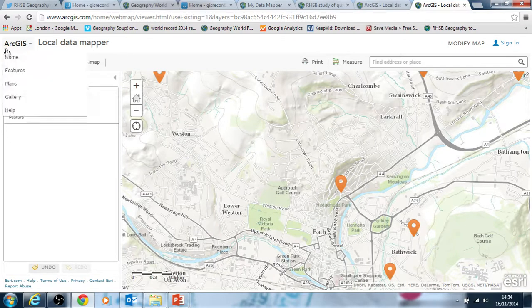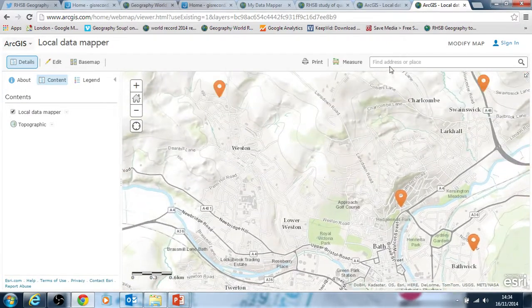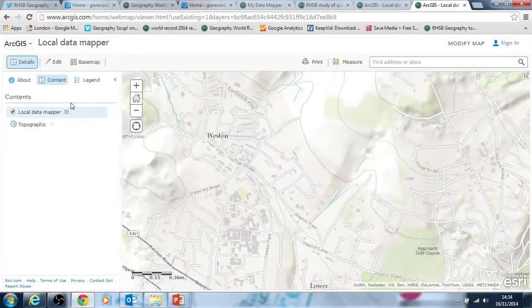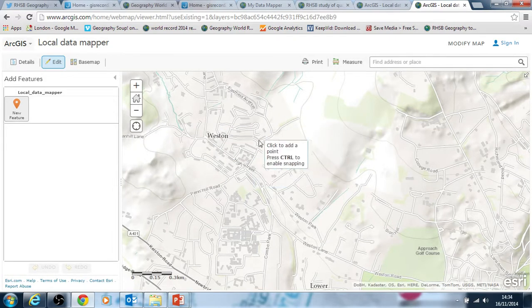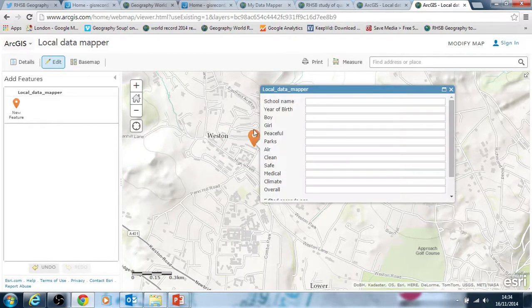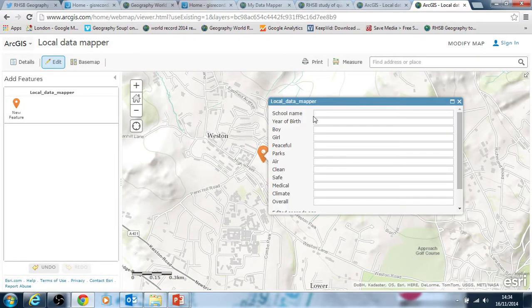But if I wanted to add a feature as well, this is how it came up to start with. As you can see, you've got the same sort of options for looking for addresses and zooming into places. In this case I would click the edit button up here. It gives me the feature. I click new feature. I decide where I want my feature on the map, and again I can move it, reiterating the idea of not being on a student's home, and then I just fill this data in directly.